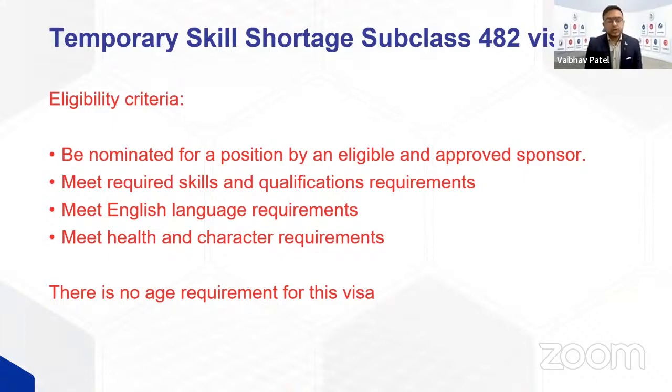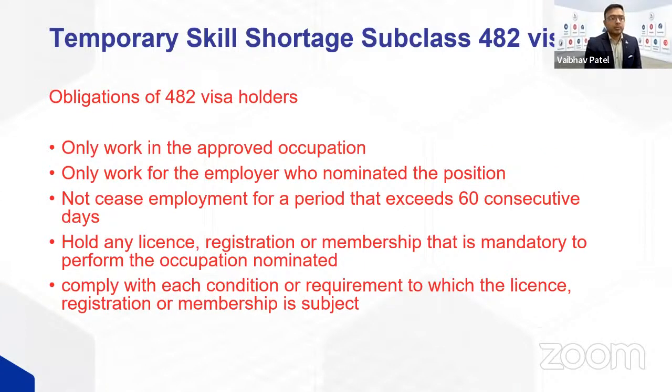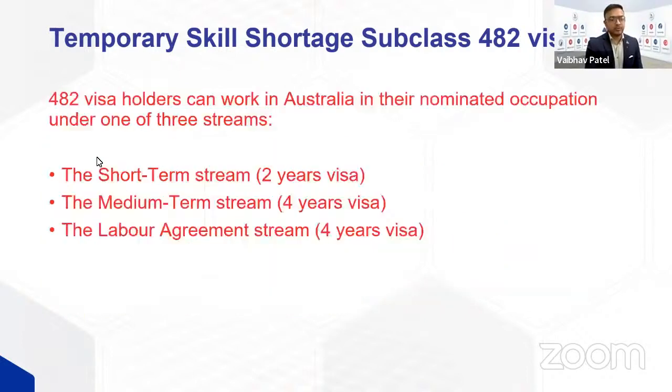You also need to prove that you have at least 2 years minimum full-time work experience in the last 5 years. And there is no age requirement for this visa. That's the great thing about this one. If your 482 is approved, you have to make sure that you work with the company, and you can only work in the nominated occupation. You must not cease your employment for more than 60 days. If you leave the job, you have to organize some other visa, or find another sponsor and ensure that the sponsorship is also approved for you to commence work with them.